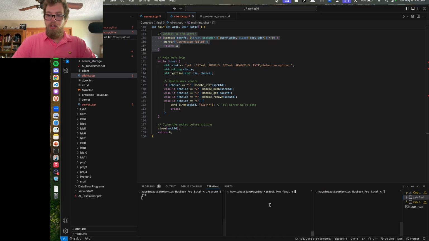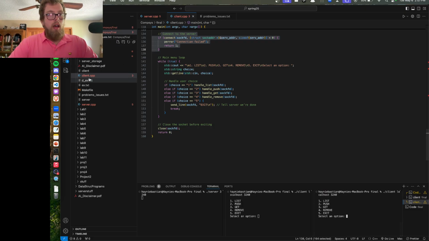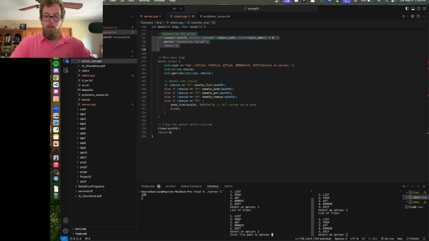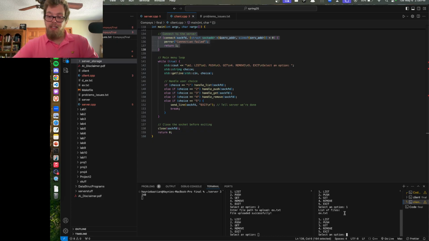We'll go ahead and initialize the server, and you can see in the upper left-hand corner up here, it created server storage. Now we can go ahead and list. We have 2 clients on here at the moment, and we're going to list. Both are showing empty, so we're going to push ex.txt. And whenever that is pushed in there, we can check with this client, and we can see example text is popping up. So since example text is popping up, we're going to list over here again. We see it. We'll push, and we'll push our AI disclaimer in there.